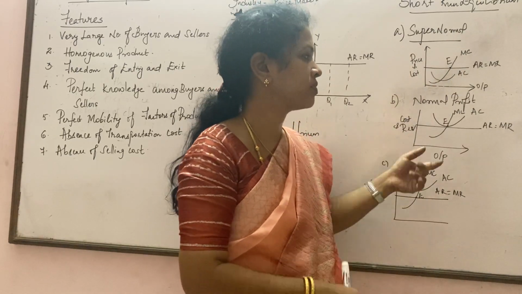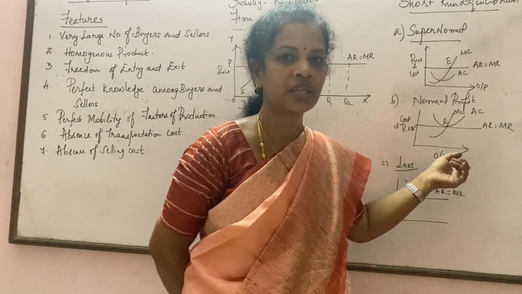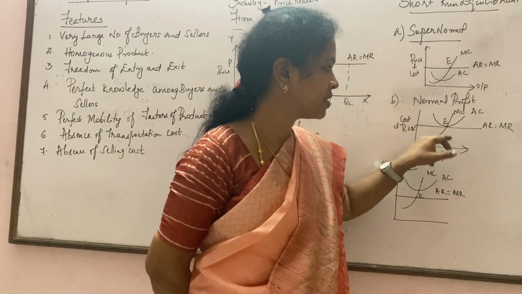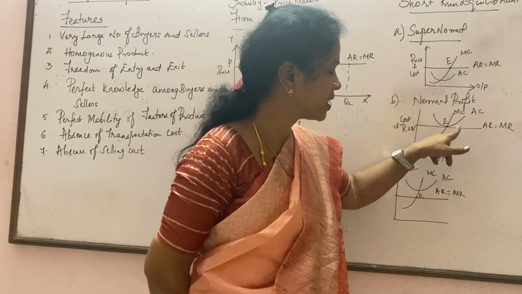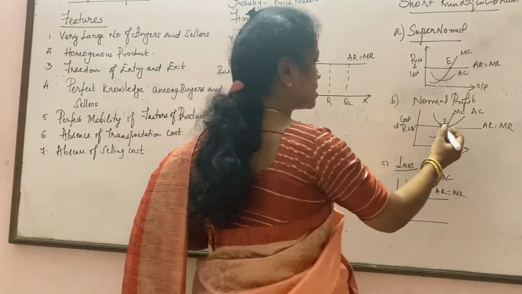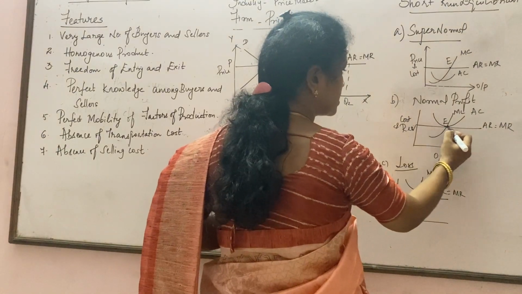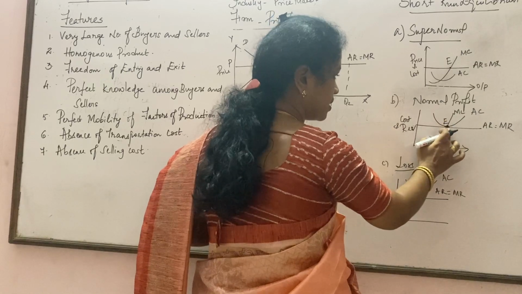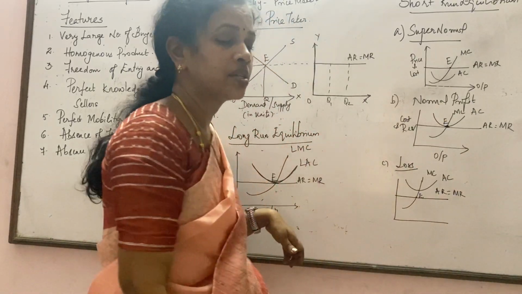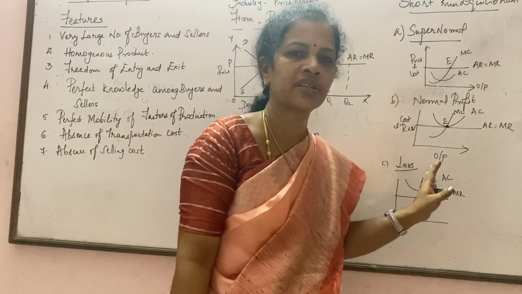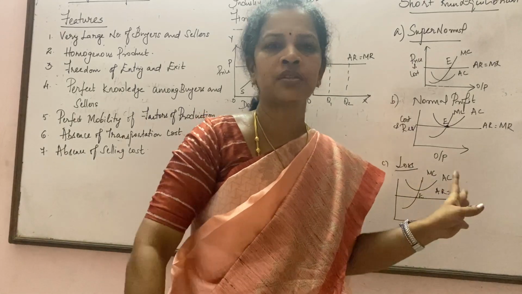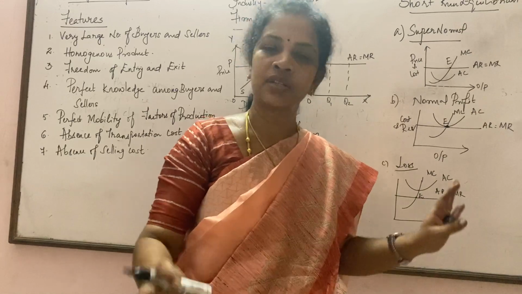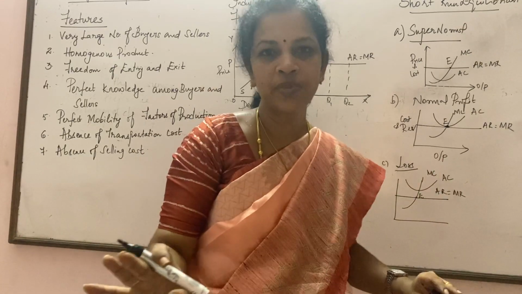Next, normal profit. In normal profit, what is the condition? When the average cost is equal to average revenue. You could see that at this particular curve, this is the average cost and this is the average revenue. Both are equal. When both are equal, we call this situation normal profit. So always in a perfect competition, no seller can go for a supernormal profit. They can enjoy a normal profit.